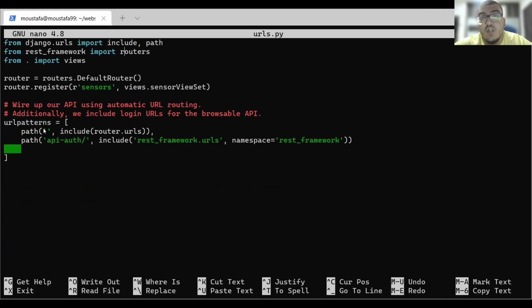Routers is a function that allows us to update the database every time a get or post request is made. So the router function is basically to connect our database with our URL. So here we have identified the URL path, it's empty, and we also make one more, which is the API authentication. The REST framework actually comes with a built-in authentication protocol, so we can log in and edit our database from the api-auth path.